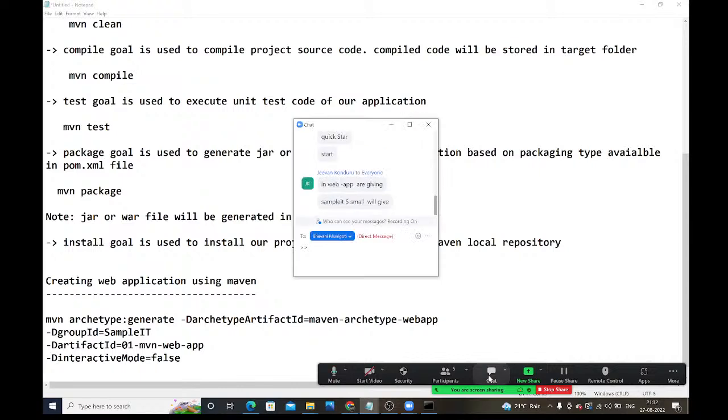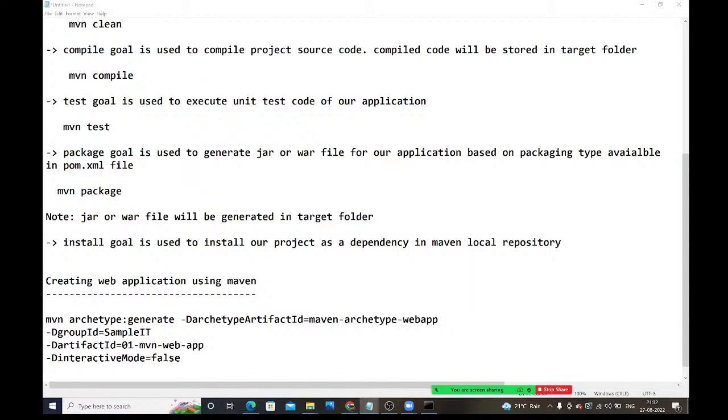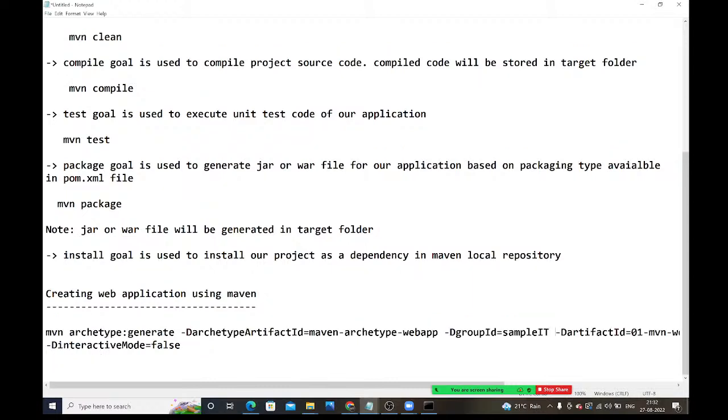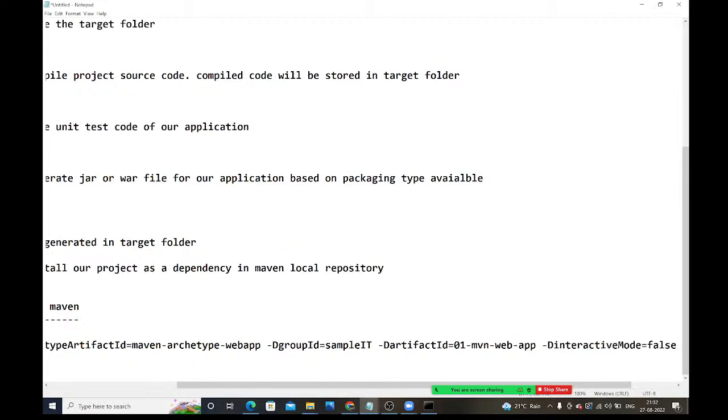Anything you guys have noticed? Sir, Maven archetype ID colon generate. After that, we should give group ID. Then archetype artifact ID we should give, I think so. No, order we can take anything. Not an issue. Oh, order is not a problem. Sir, why should we want to take like that? We should maintain some order, right? No. If they didn't tell anything, we need to take in proper order.